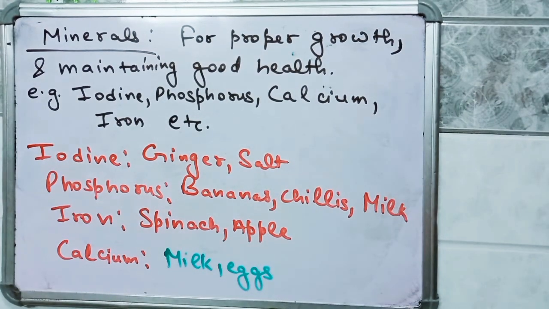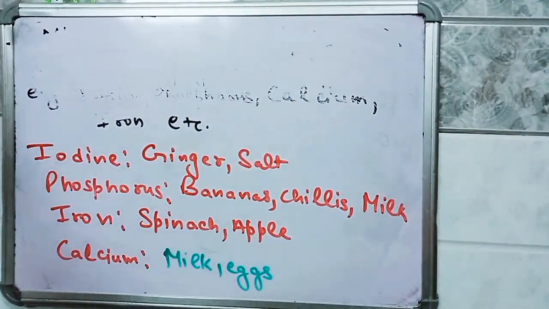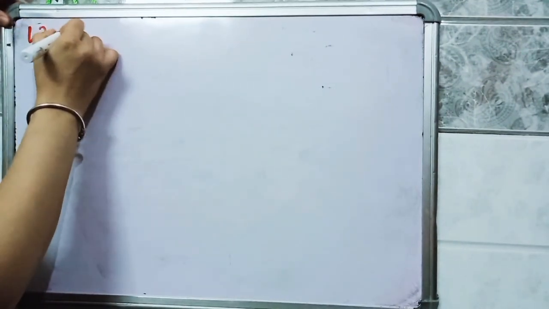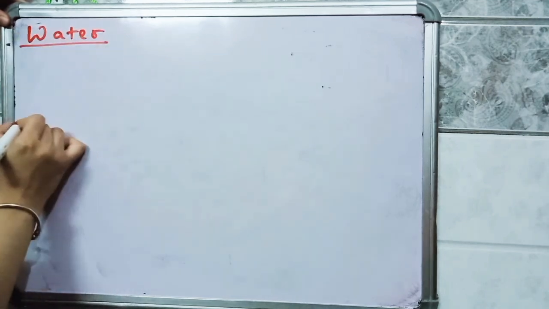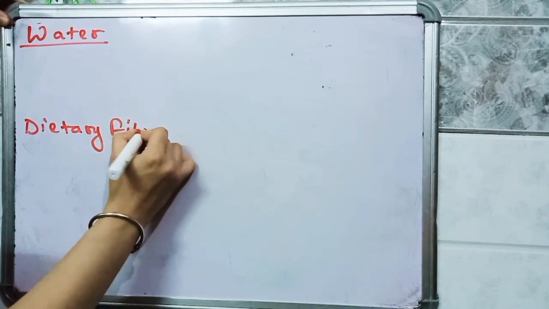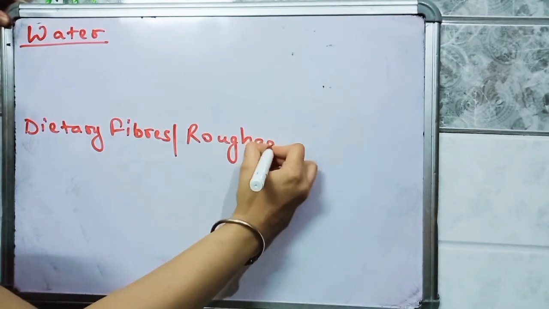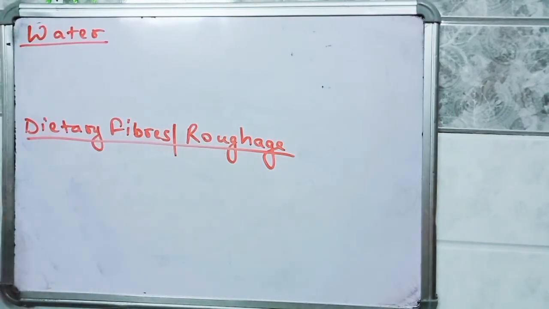Students, other than various nutrients, our body also needs fibers and water. Our body needs fibers and water and dietary fibers, and dietary fibers are also known as roughage. Okay.